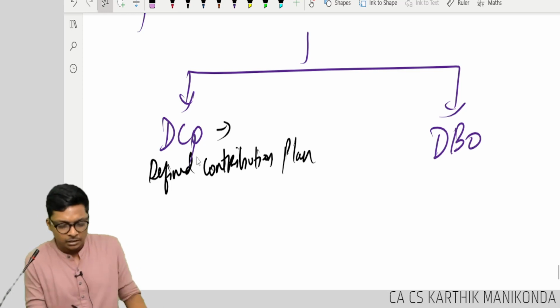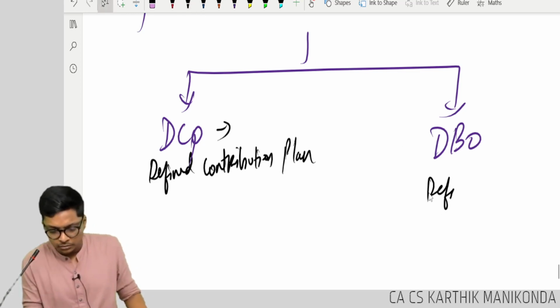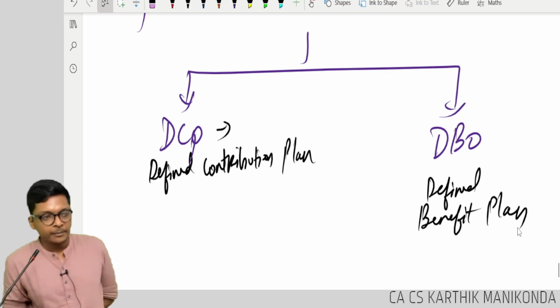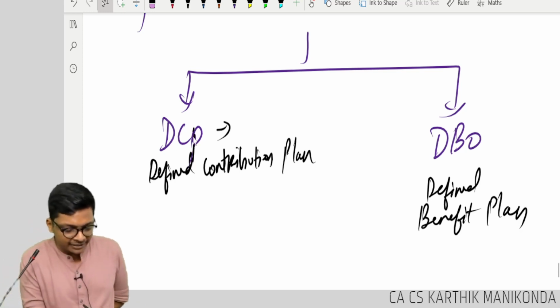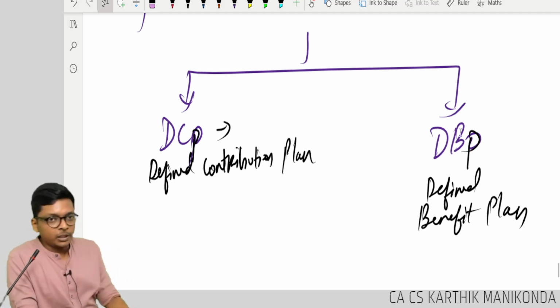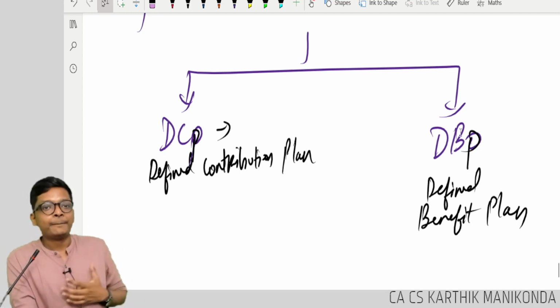The other one, you write the full form, guys, leave the short form. Defined benefit plan. It's just the short form which I'm keeping. Okay. Defined contribution plan and defined benefit plan.